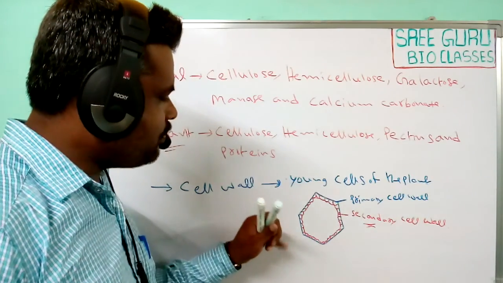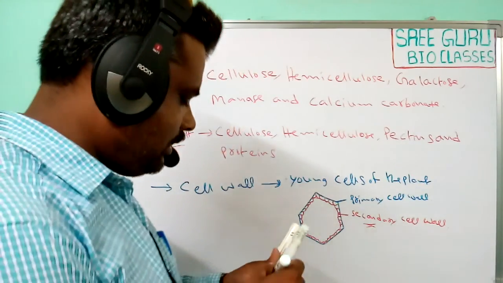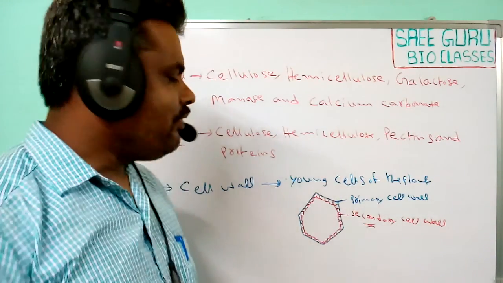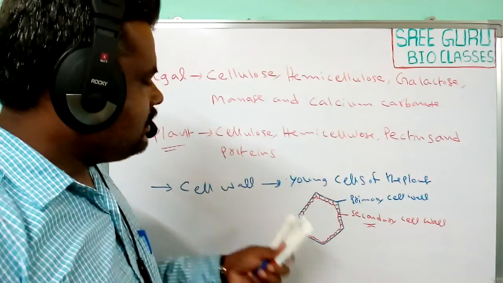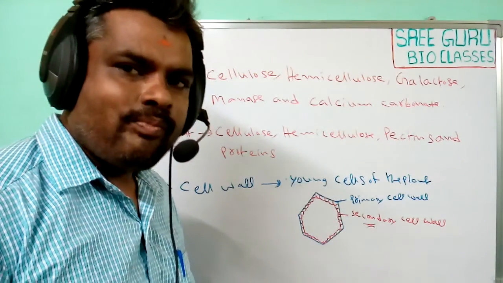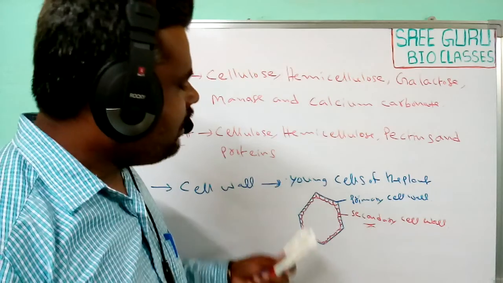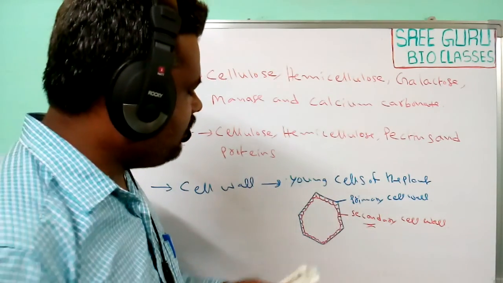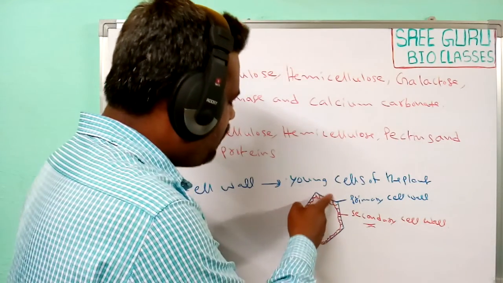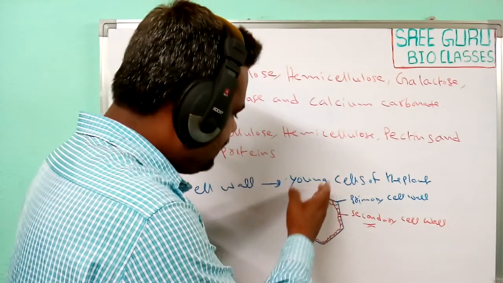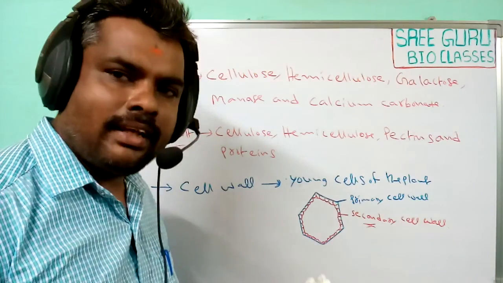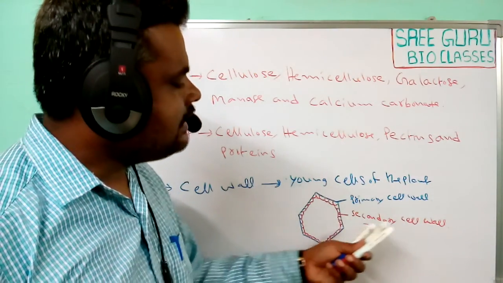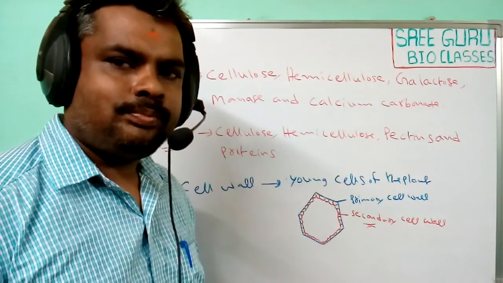These secondary cell walls are found inside the plant cell, generally towards the plasma membrane.